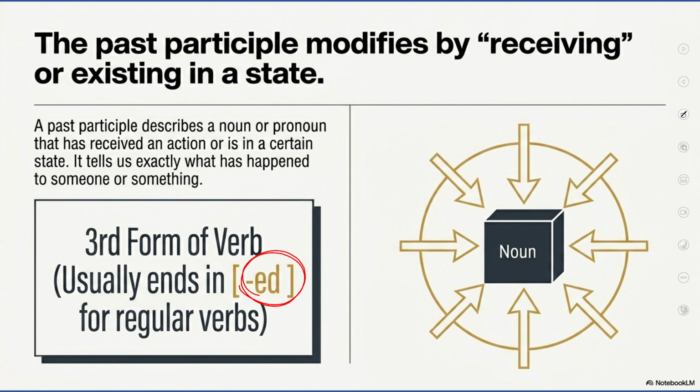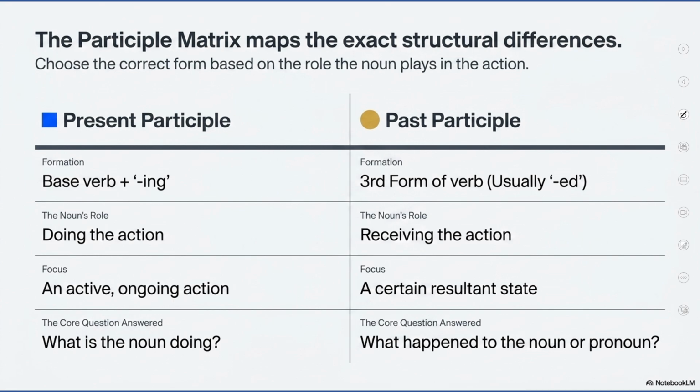It means a noun or pronoun that has received an action or is in a certain state. It tells us exactly what has happened to someone or something. It means it has already happened. It is not currently doing something, it is the state which tells that it has already been done. So what is present participle and what is past participle?